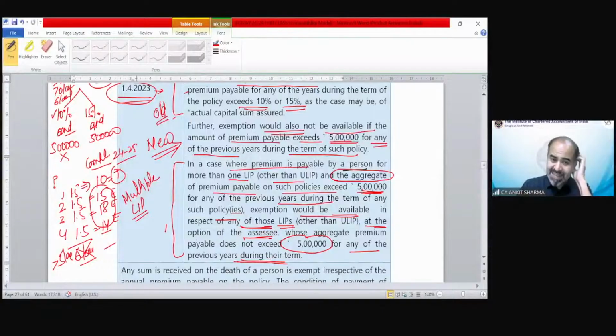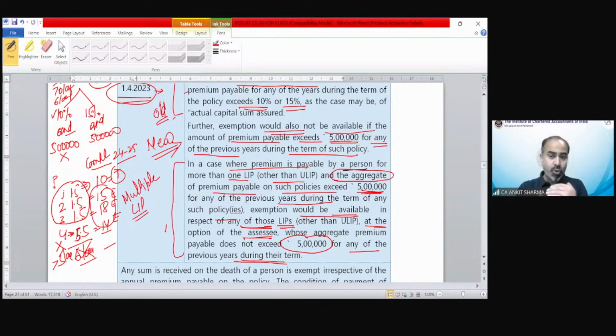Now, suppose the premium of the 4th number policy is 5.5 lakh individually. So we cannot take this for benefit, then we will take 1, 2, and 3 for the purpose of exemption. So if any policy individually has a premium exceeding either 10% or 5 lakh, that is going to be out for the purpose of exemption.